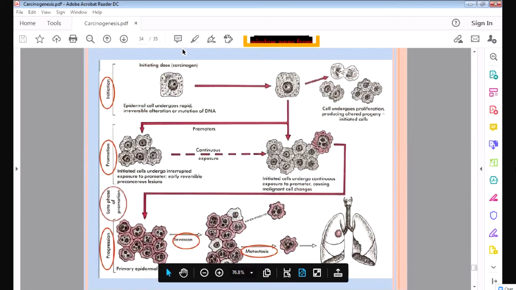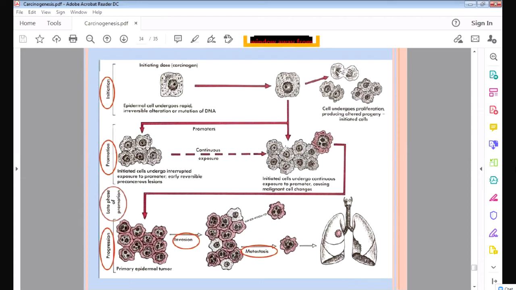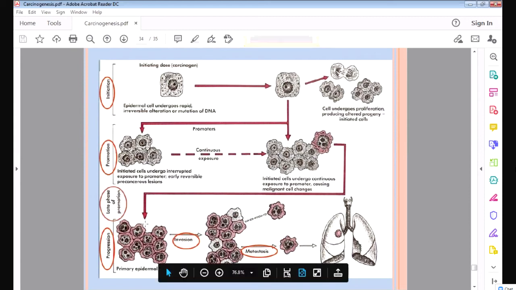So this is how the cancer develops. First is the initiation. The cell is converted into an abnormal cell. After that another gene is damaged, the cell will multiply and cause hyperplasia. That is promotion. Finally, the cell will multiply too much, many genes are damaged, and they will convert into dysplastic cells and multiply excessively. That is called progression. After progression, they are multiplying continuously, so they will invade the surrounding organs.